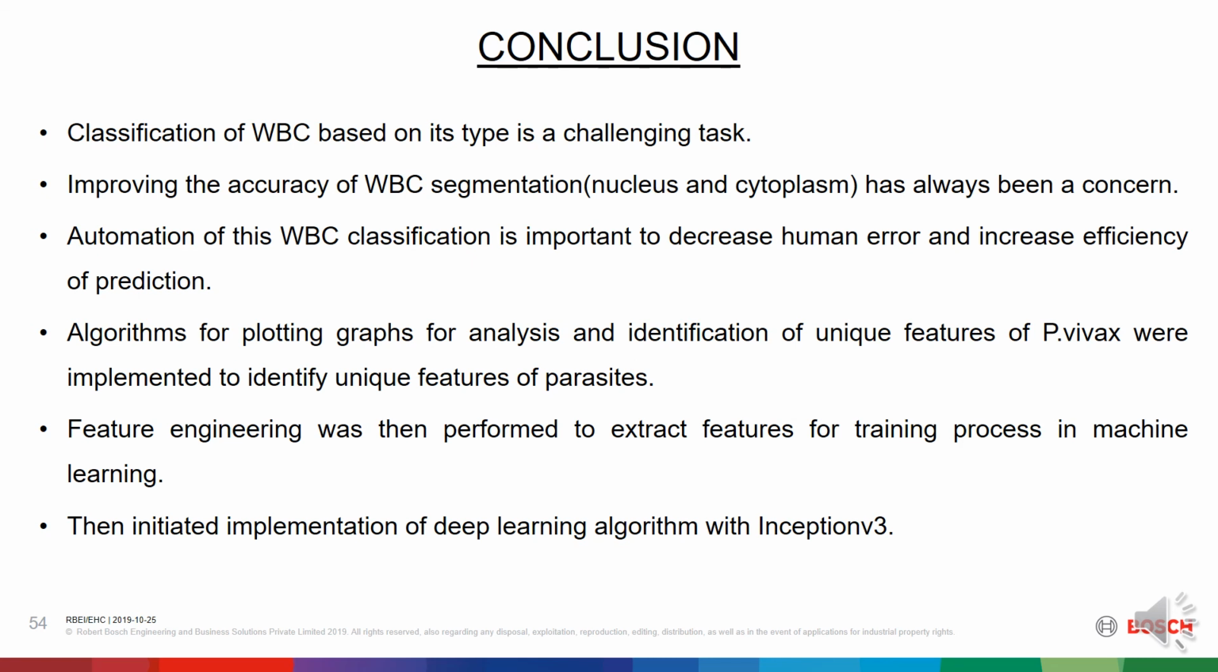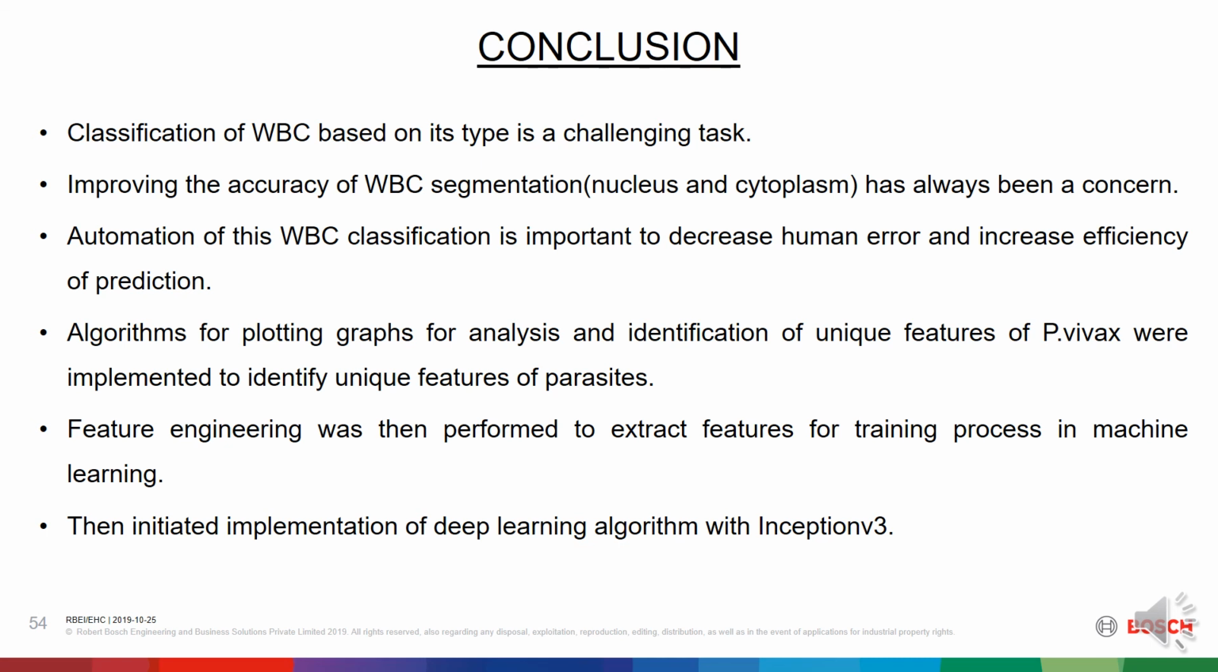Conclusion. Classification of WBC based on its type is a challenging task. Improving the accuracy of WBC segmentation, nucleus and cytoplasm, has always been a concern. All the methods try to decrease the execution time, increase the accuracy, and thus optimize in all possible ways. Automation of this WBC classification is important to decrease human error and increase efficiency of prediction.